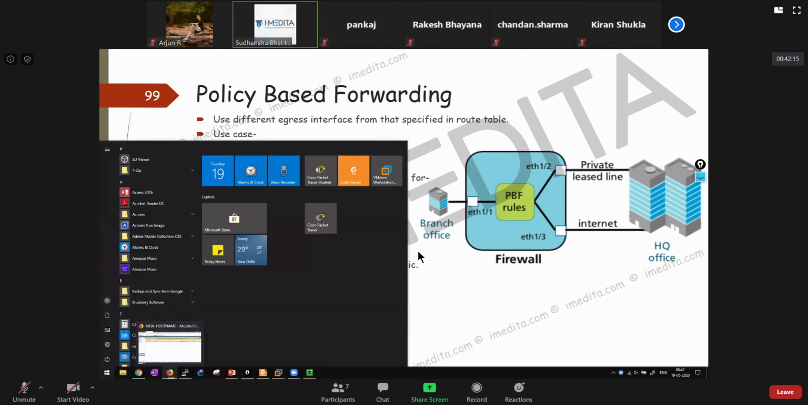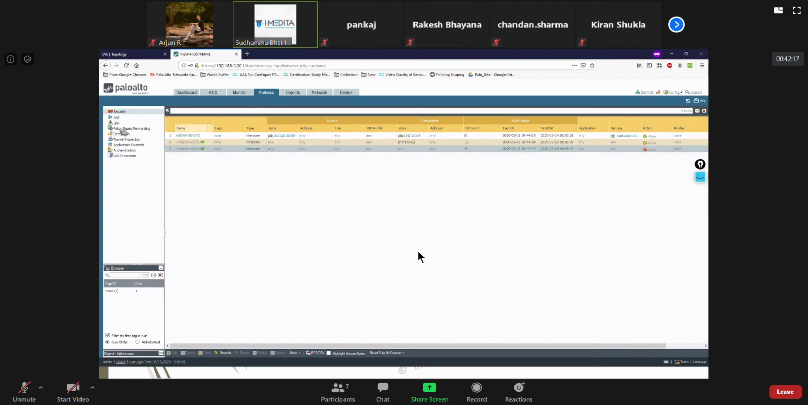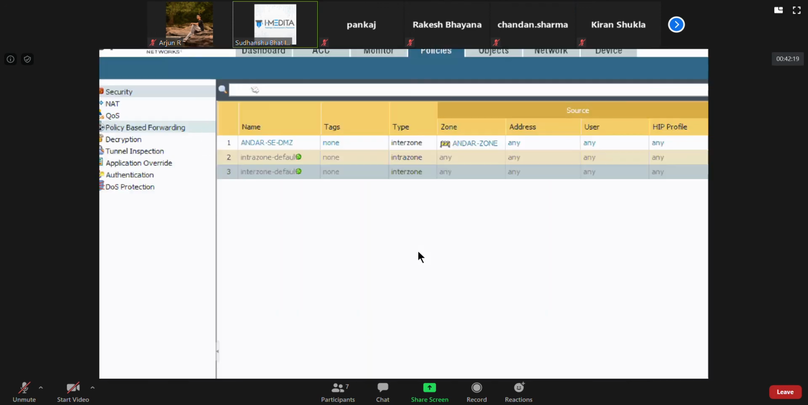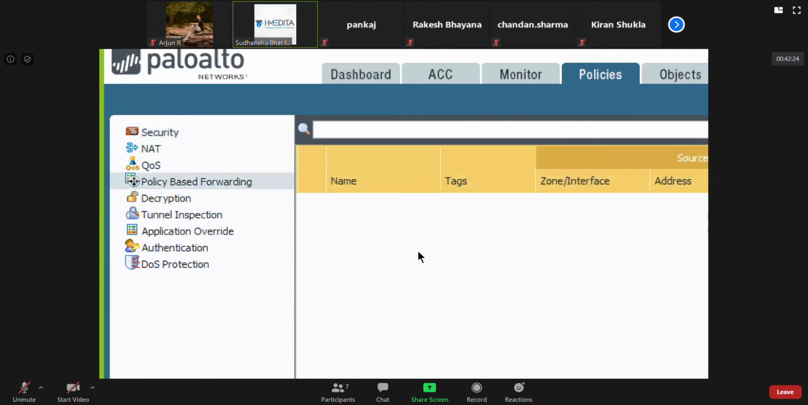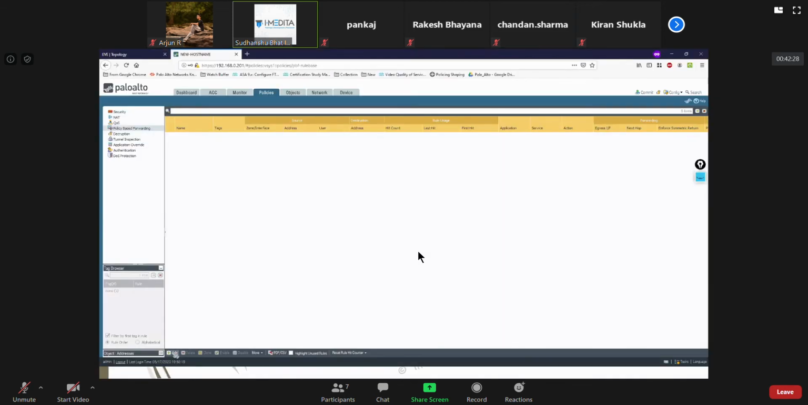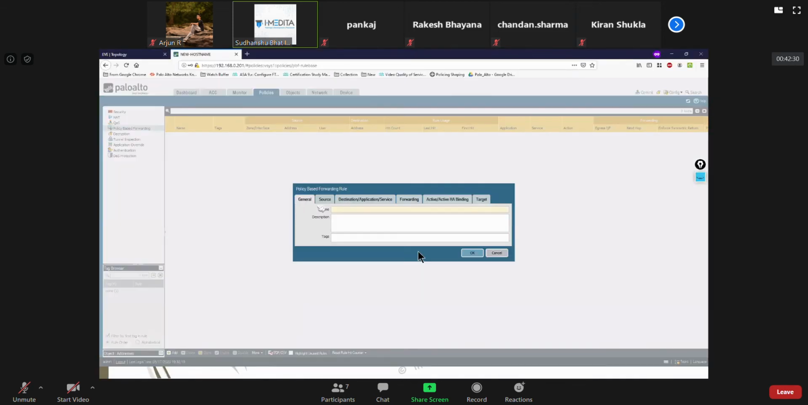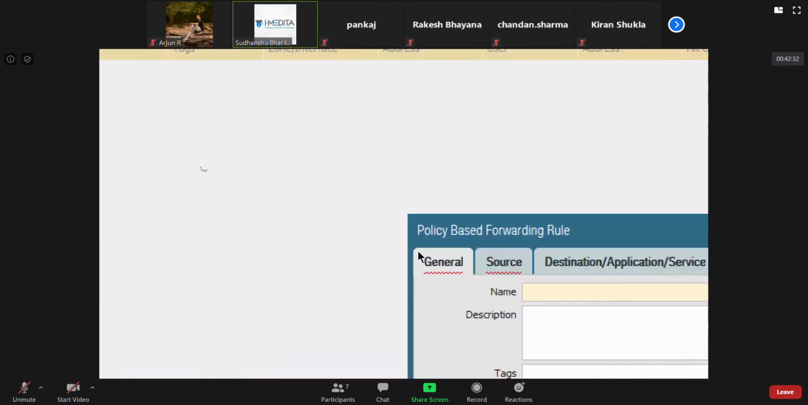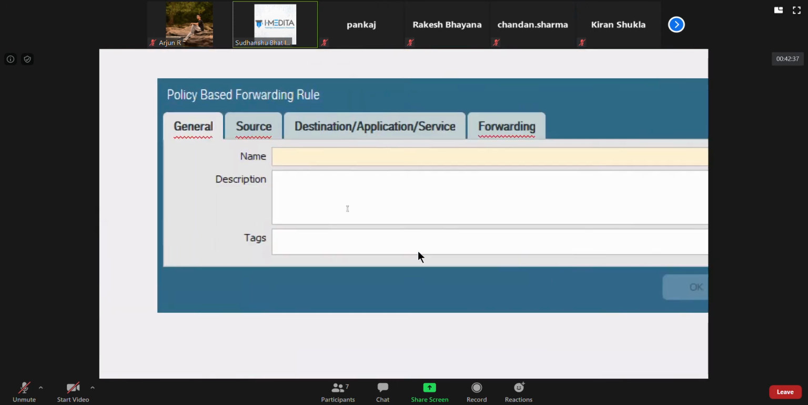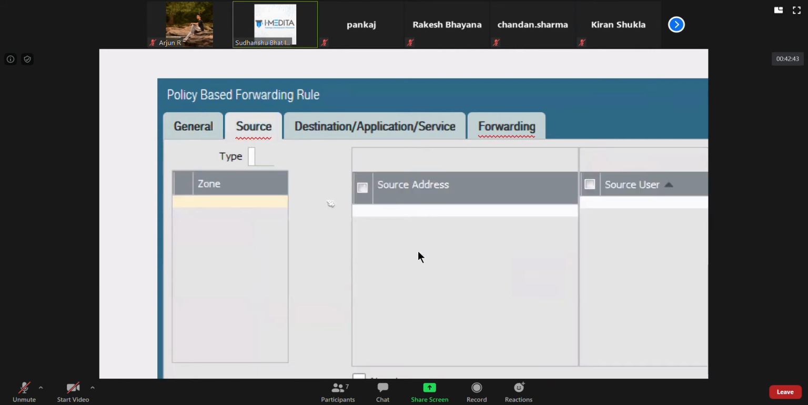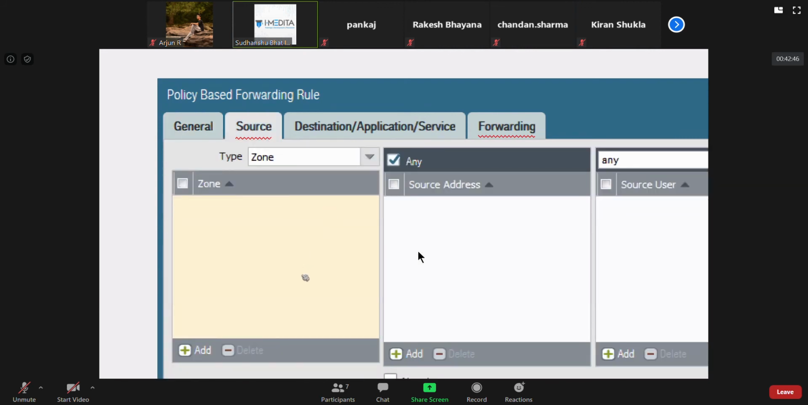Let me show you how you do that. Under the policies tab, you have policy based forwarding. If you look at that, I'll click add here. The page is quite similar to the security policy. Give it any name, and now you can say source zone.